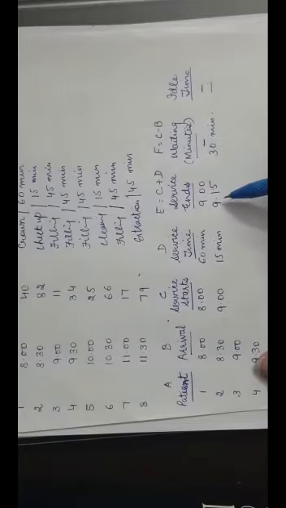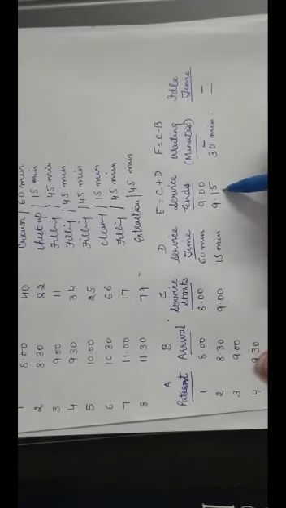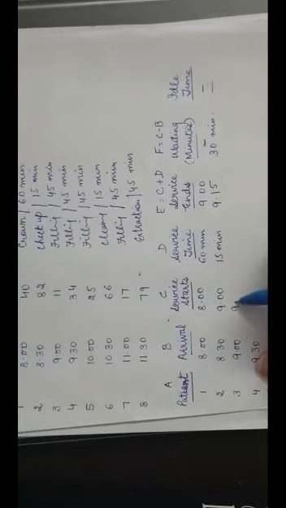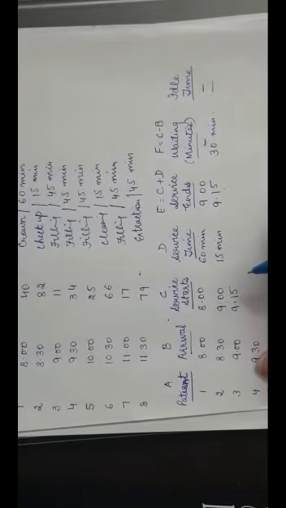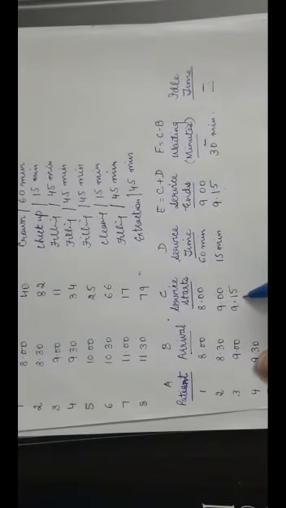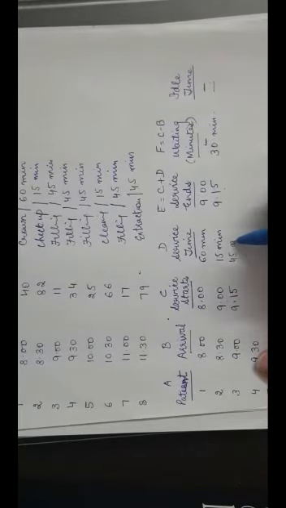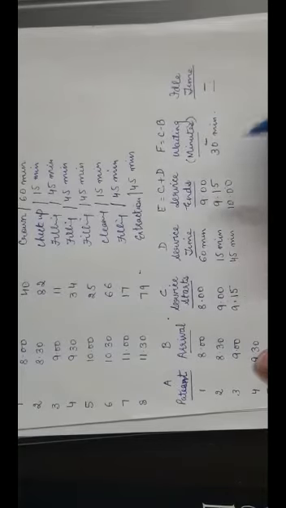Now for the third one, the service is going to start at 9:15. We have already done this in the sequencing chapter also. The time required in this case is 45 minutes, and the service is going to end at 10.